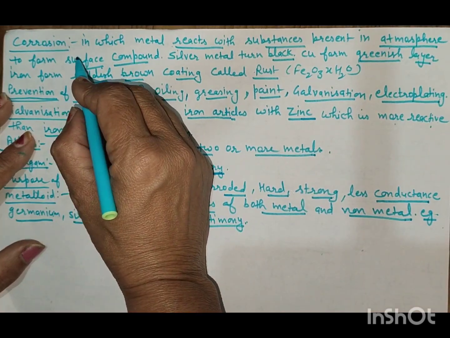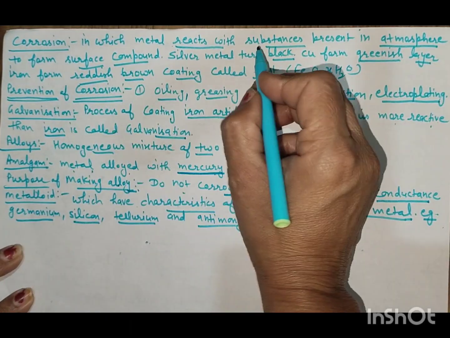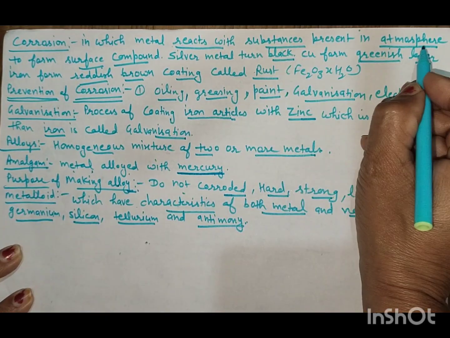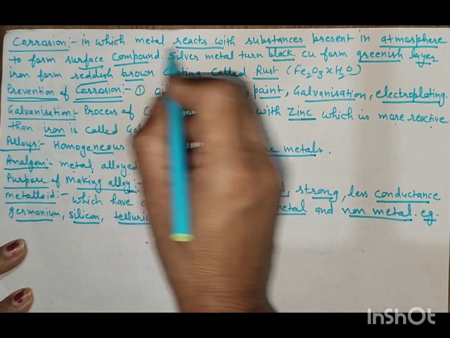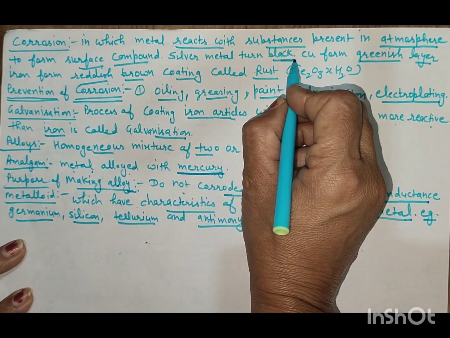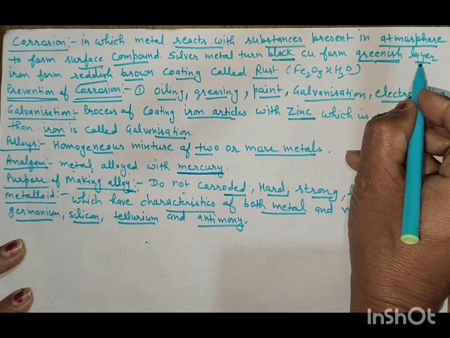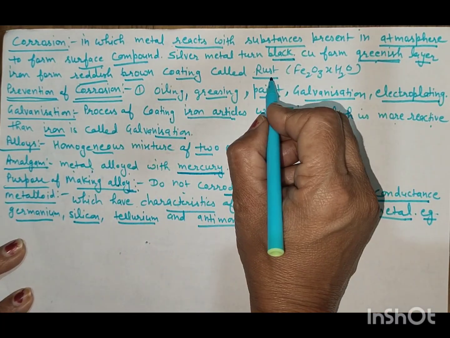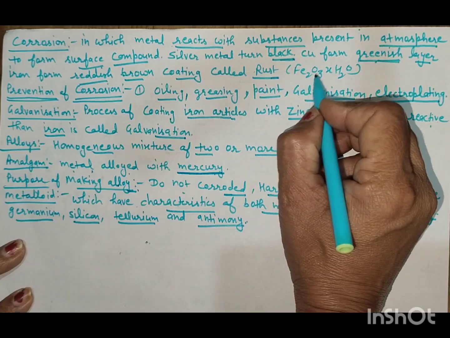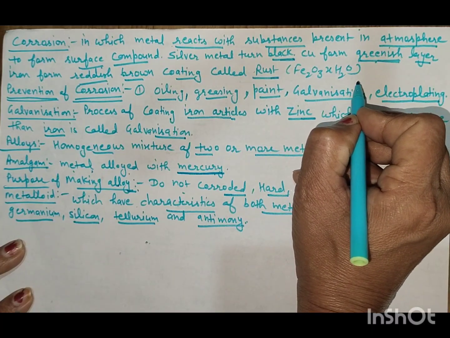What is corrosion? Corrosion is the process in which metal reacts with the substance present in the atmosphere to form the surface compound. Silver metal turns black, copper forms greenish layer, iron forms reddish brown coating that is called rust, and its formula is Fe2O3.xH2O.